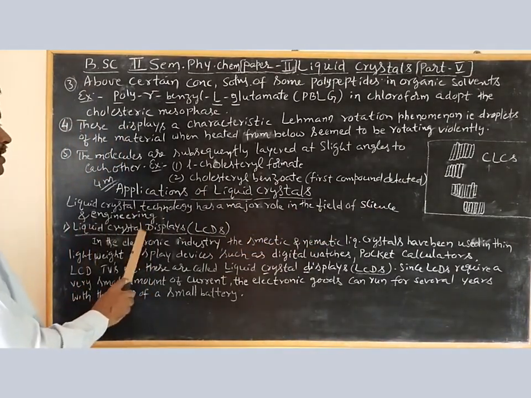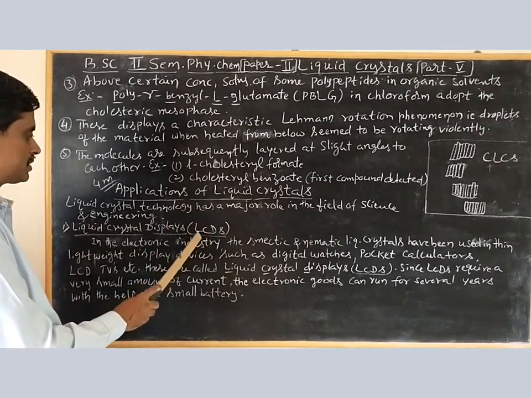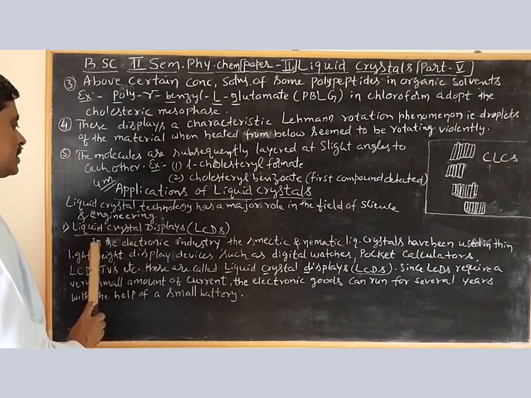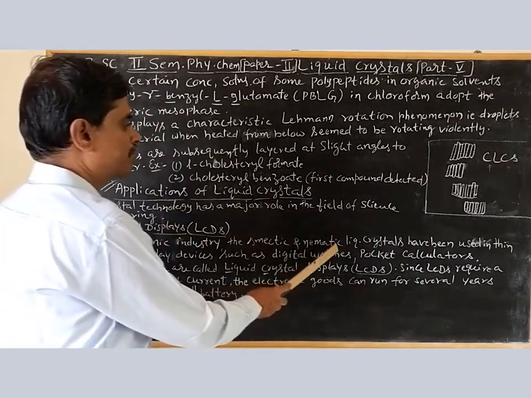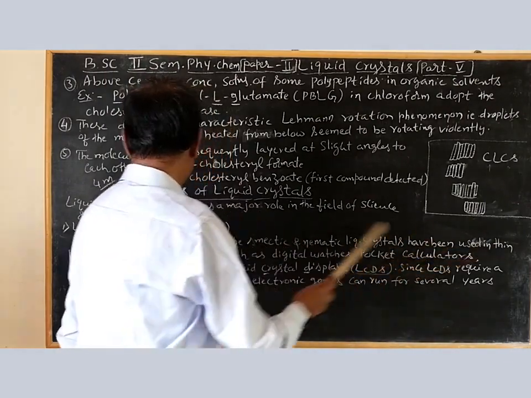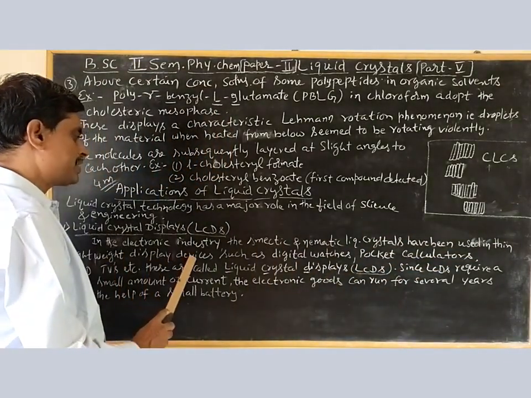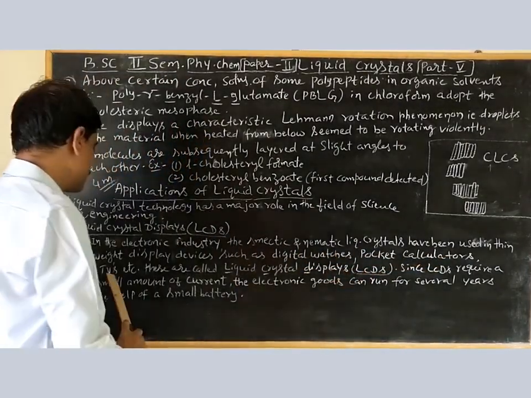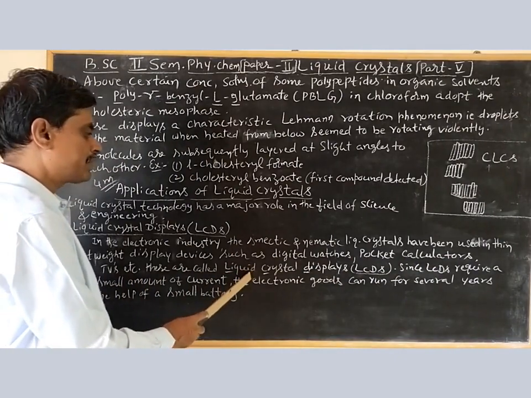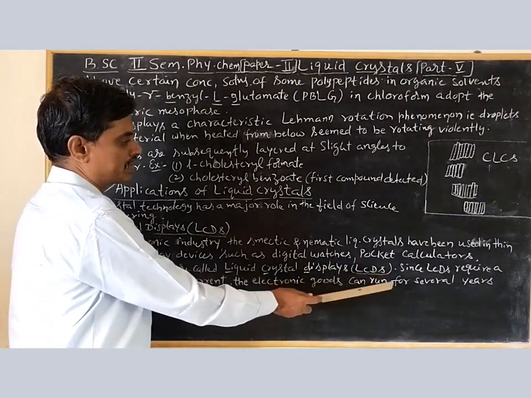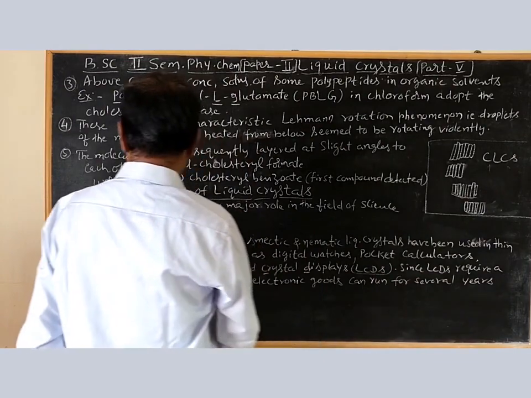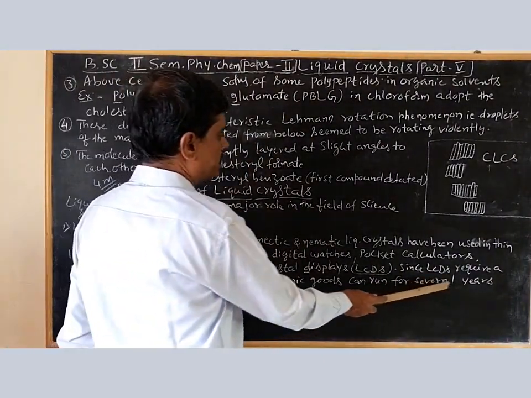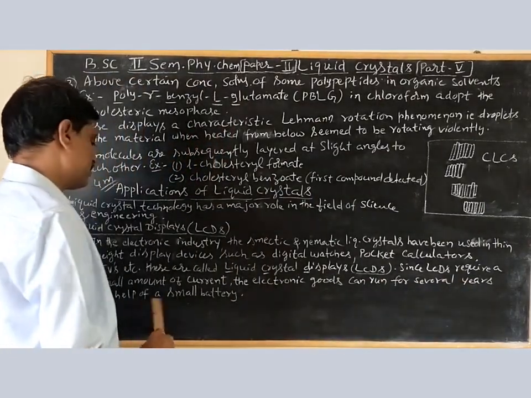First one, liquid crystal displays. I think you must have seen this word, LCDs. Liquid crystal displays. In the electronic industry, the smectic and nematic liquid crystals have been used in thin, lightweight display devices such as digital watches, pocket calculators, LCD TVs, etc. These are called liquid crystal displays, shortly LCDs. Since LCDs require a very small amount of current, the electronic goods can run for several years with the help of a small battery.